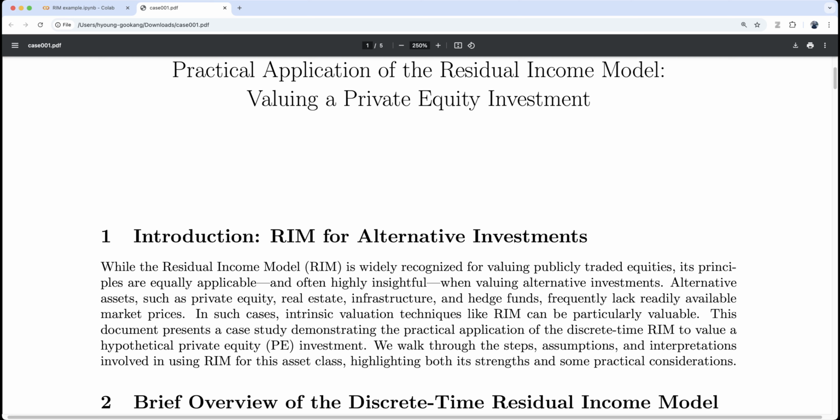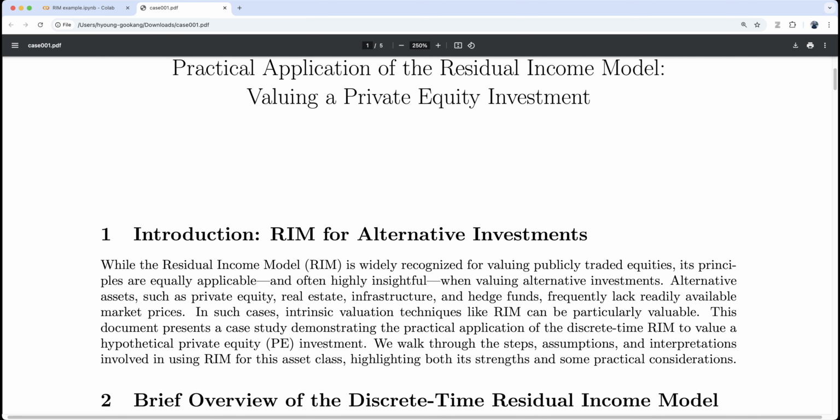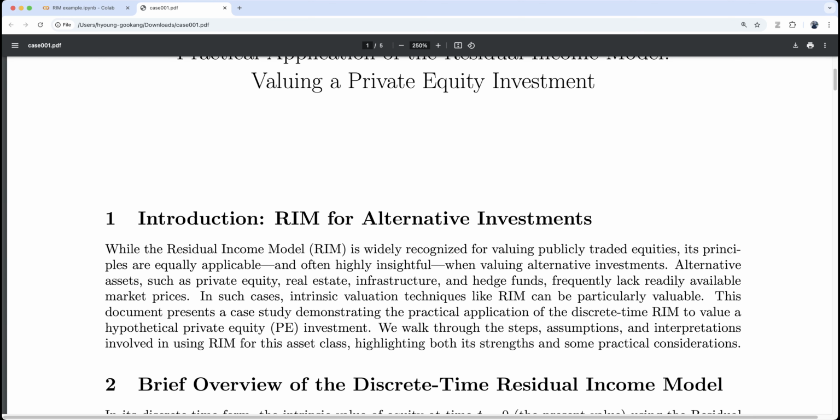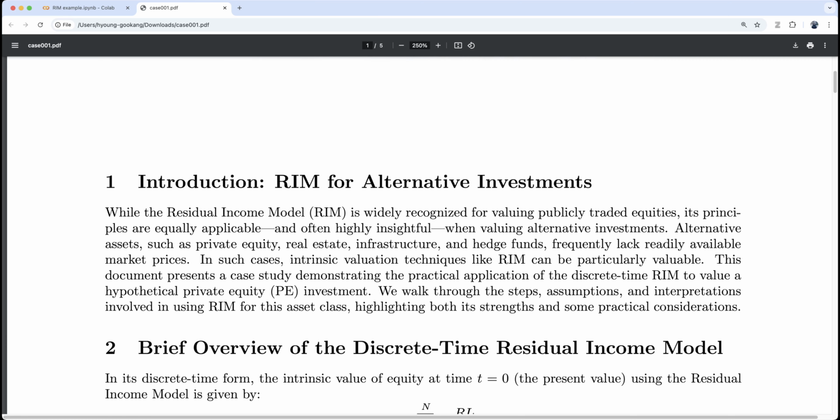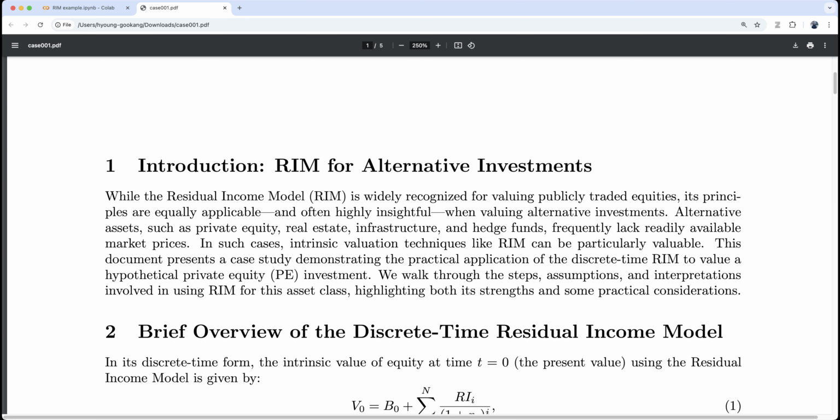This document presents a case study demonstrating the practical application of discrete time RIM to value a hypothetical private equity (PE) investment. We walk through the steps, assumptions, and interpretations involved in using RIM for this asset class, highlighting both its strengths and some practical considerations.